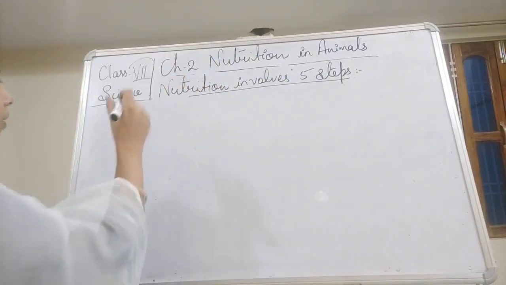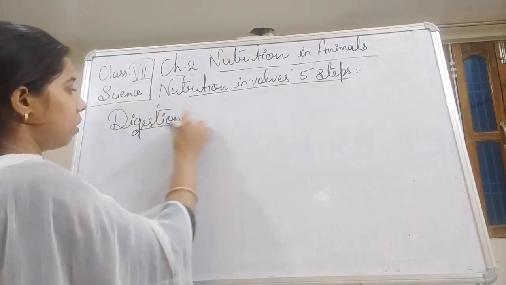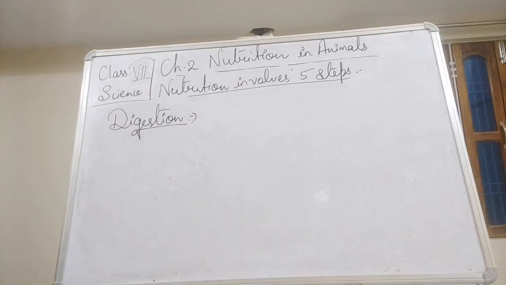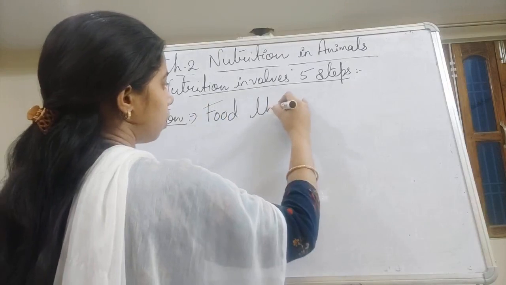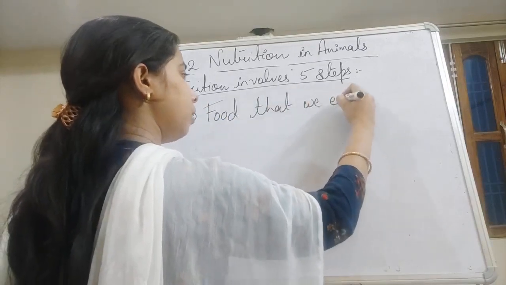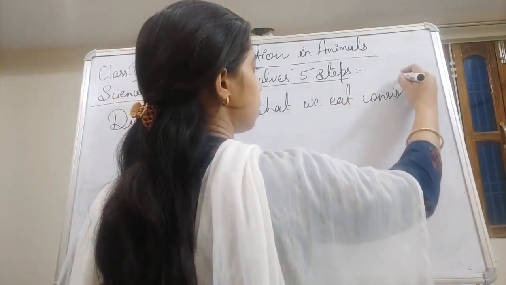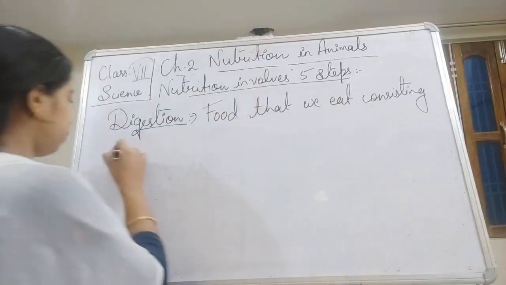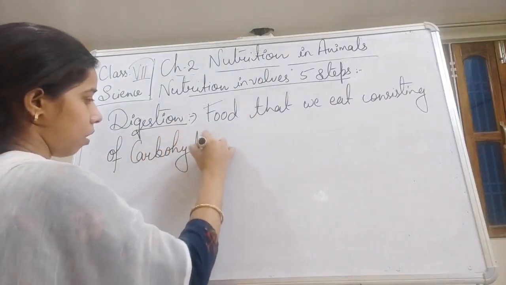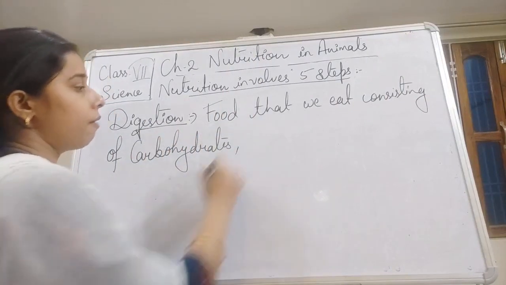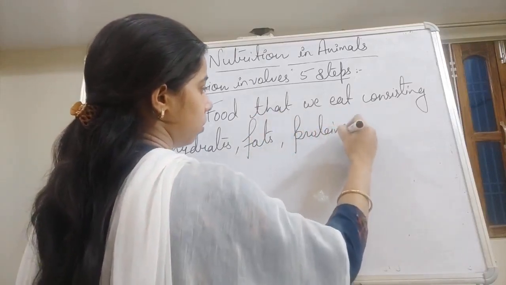See the proper digestion. We can write here with points: the food that we eat consists of carbohydrates, fats, proteins, vitamins.